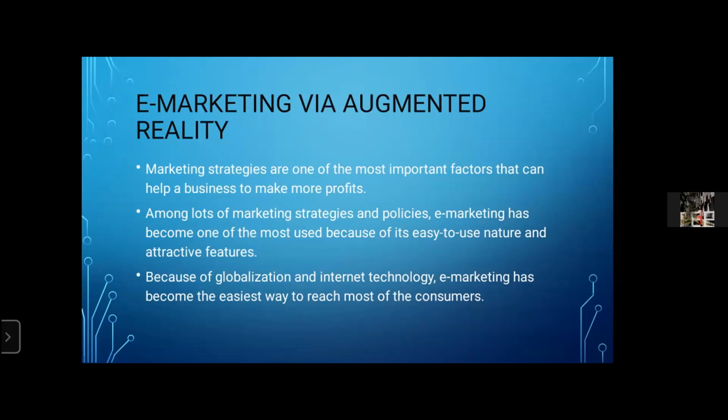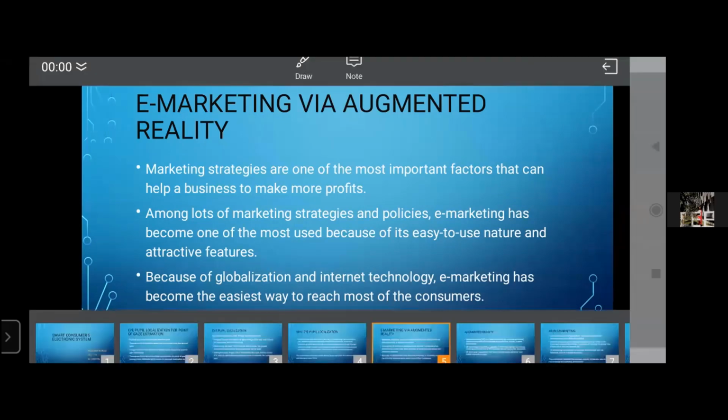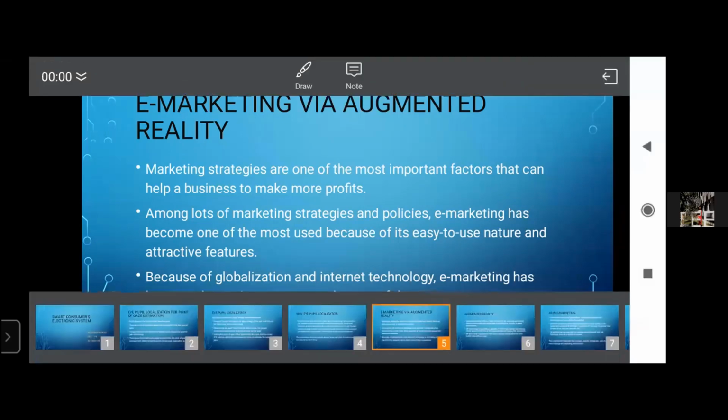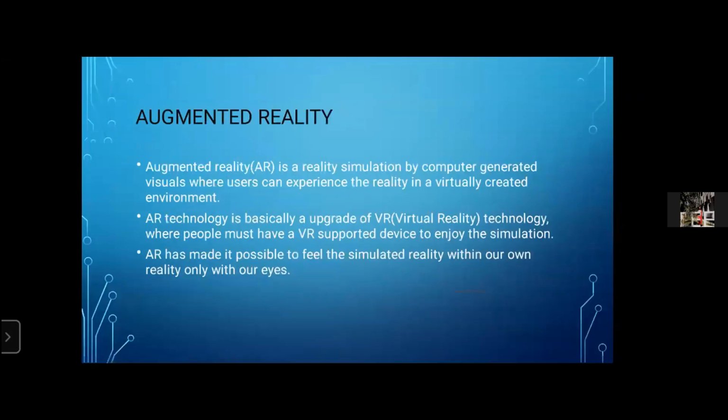Among lots of marketing strategies and policies, e-marketing has become one of the most used because of its easy to use nature and attractive features. Because of globalization and internet technology, e-marketing has become the easiest way to reach most consumers. Augmented reality, or AR, is a reality simulation by computer-generated visuals where users can experience reality in a virtually created environment.